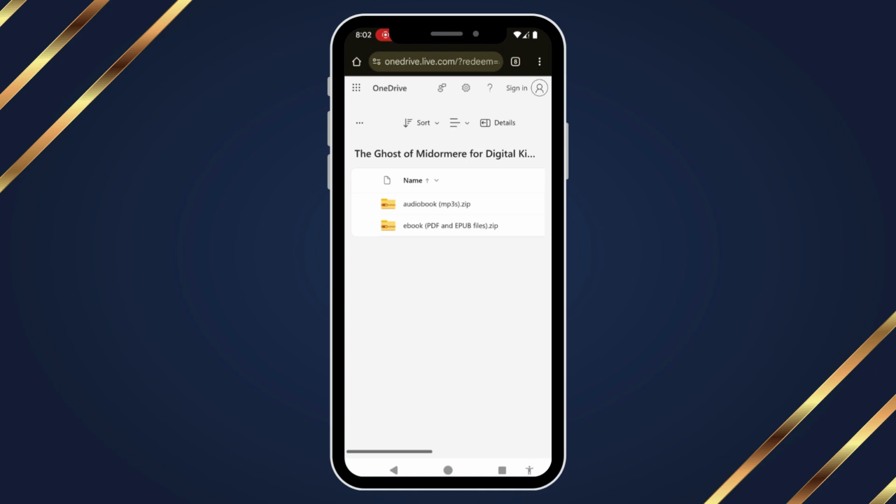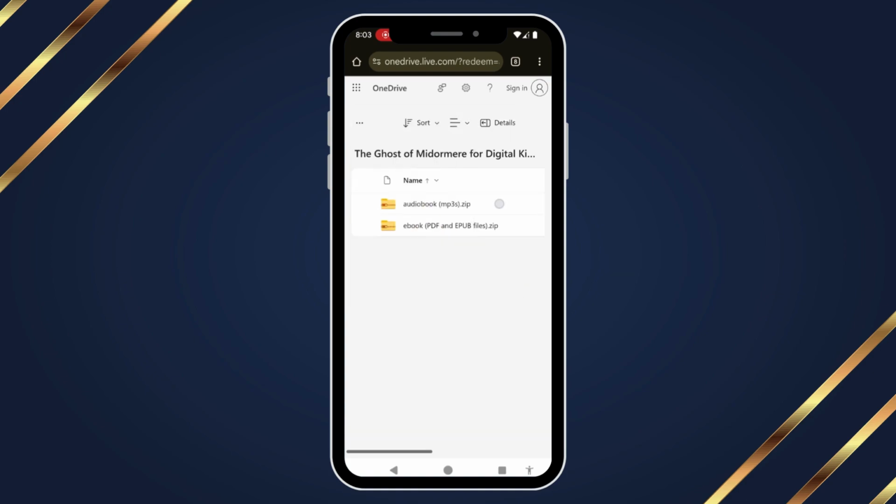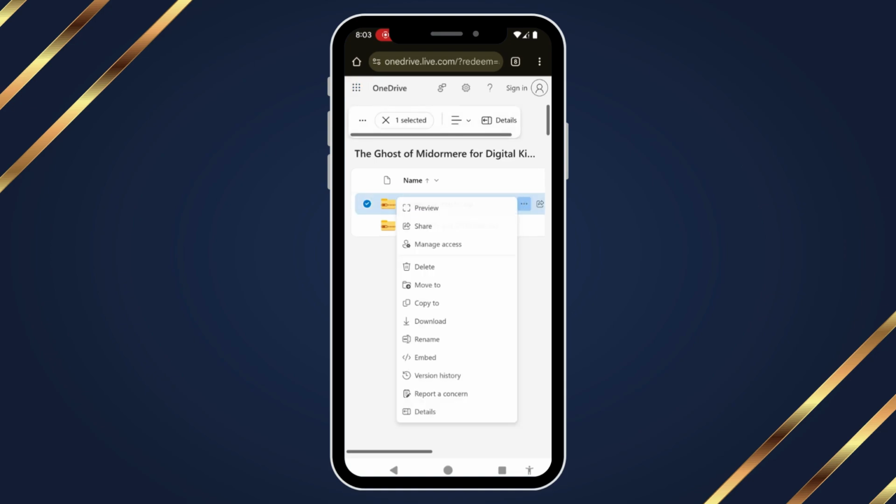You can download these to your phone by clicking and holding or tapping and holding on whichever file you want. You can download both, or you can download just one. If you try to download both at the same time, it won't let you, so do them one at a time. And you can either download them through these three dots in the top left and clicking download, or these three dots over here and download. So we're going to go ahead and start with the audiobook because we just got that handy dandy app.